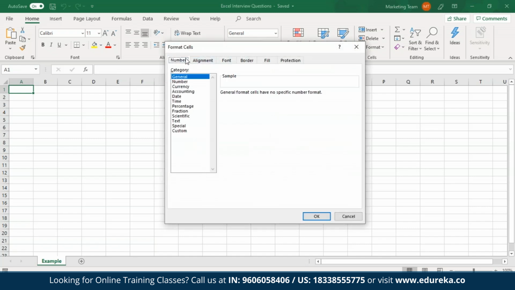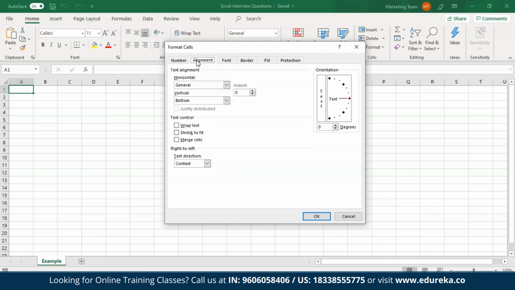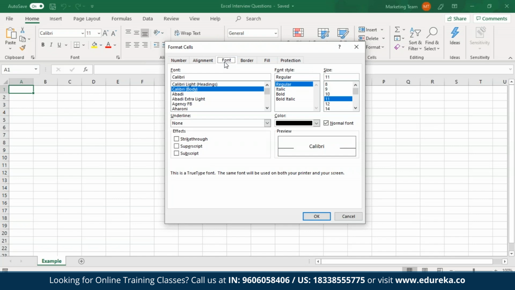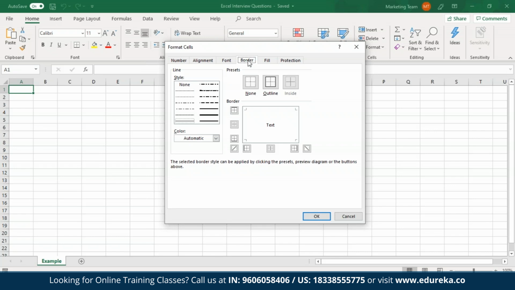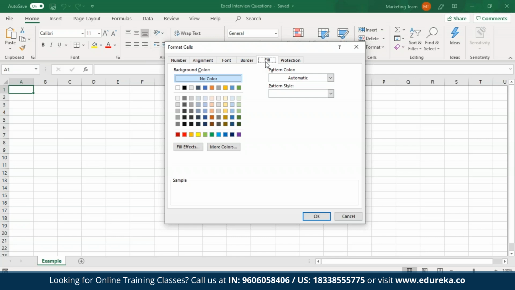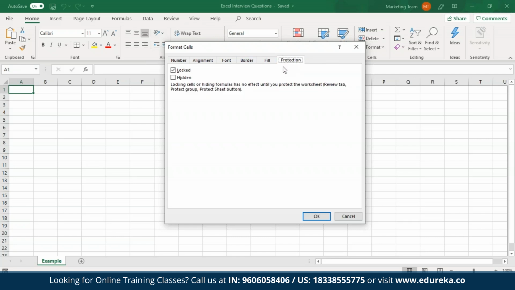So as you can see, the number group allows you to format cells to be of any type such as currency, accounting, date, percentage, etc. Alignment allows text control, alignment and setting of the direction of the text that's present in the cell. Font enables various fonts, styles, sizes, colors, etc. Border allows cell borders to be changed, removed, colored, and so on. You can also fill the cells with any desired colors. And finally, you can also protect your cells from locking and hiding them.